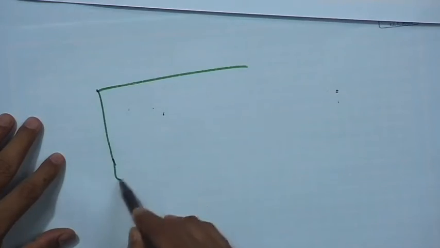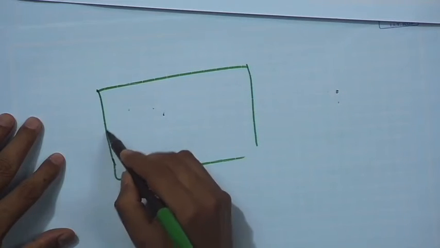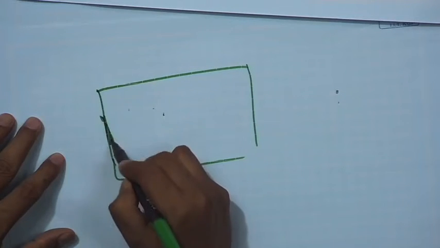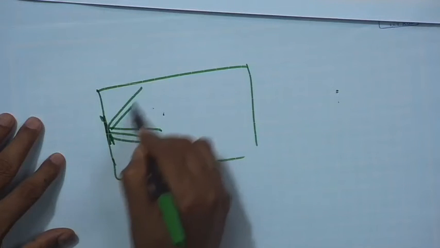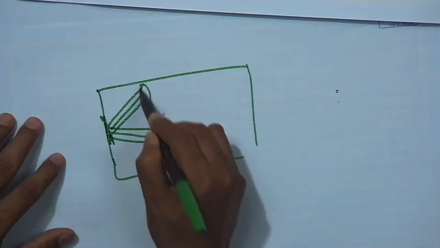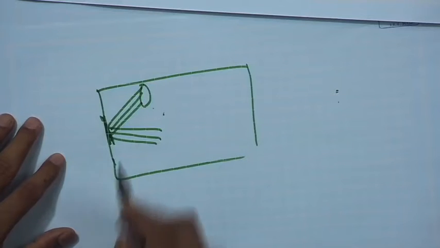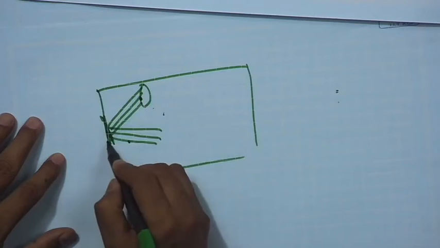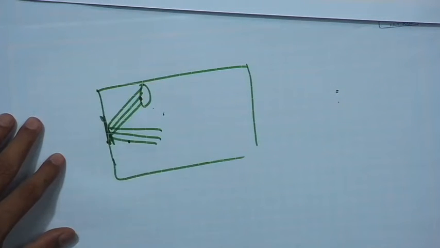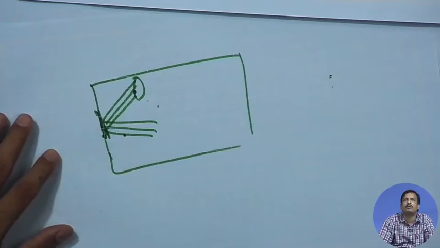One is called focusing of sound. Suppose I want to design an acoustic room or auditorium like this, and I put a regular reflector here. If a sound comes in this direction, it will go in this direction. So, this portion will be focused. I do not want the focusing of the sound. I do not want a regular reflection on the surface.